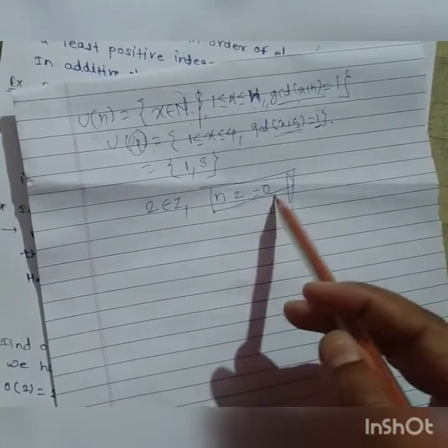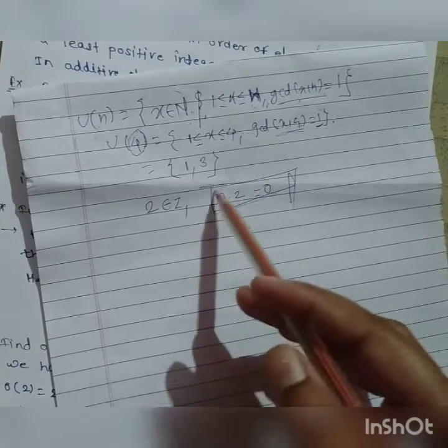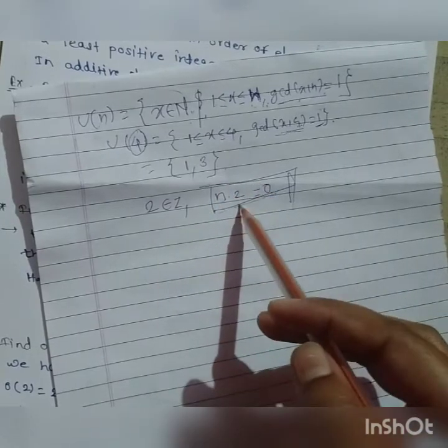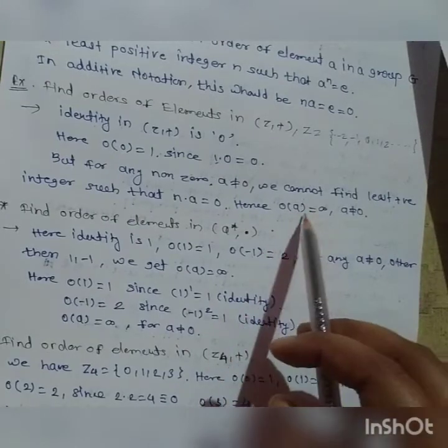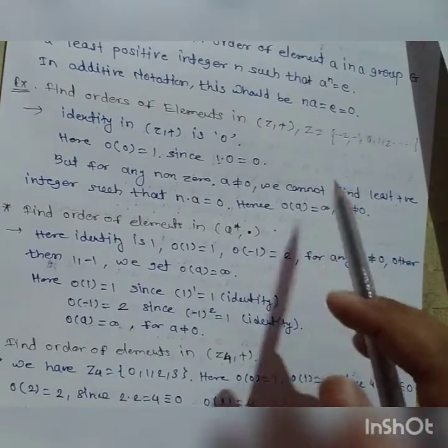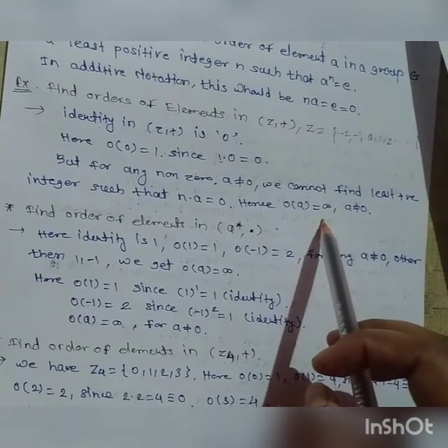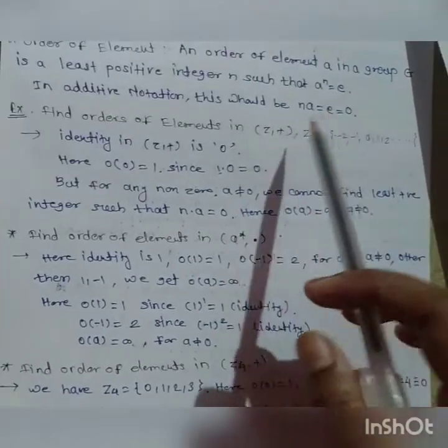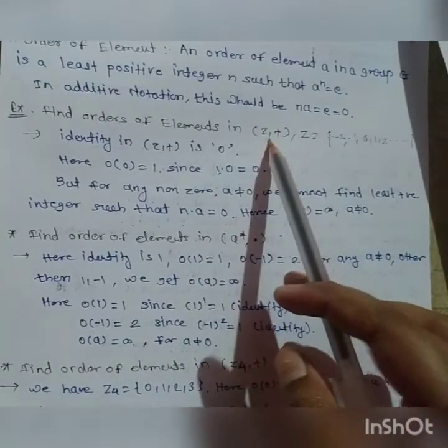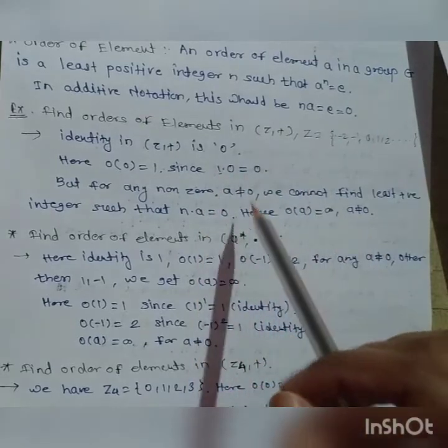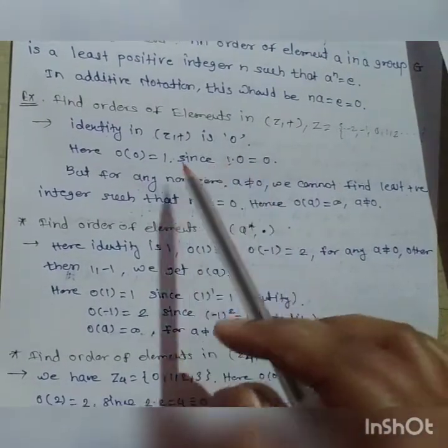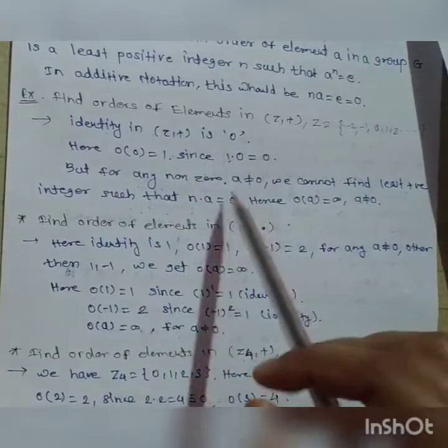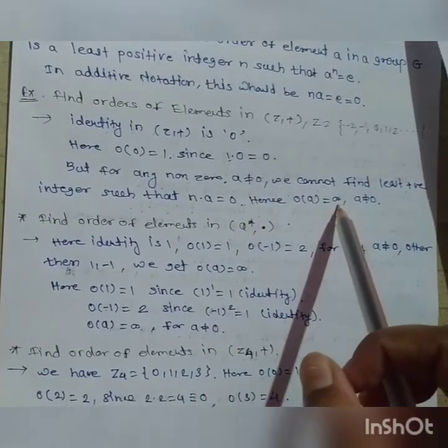We cannot find it. This least positive integer does not exist in the set of integers. Therefore, for any non-zero element of Z, the order is infinity. So the order of an element in Z is only 1 or infinity: the order of 0 is 1 and any non-zero element has infinite order.